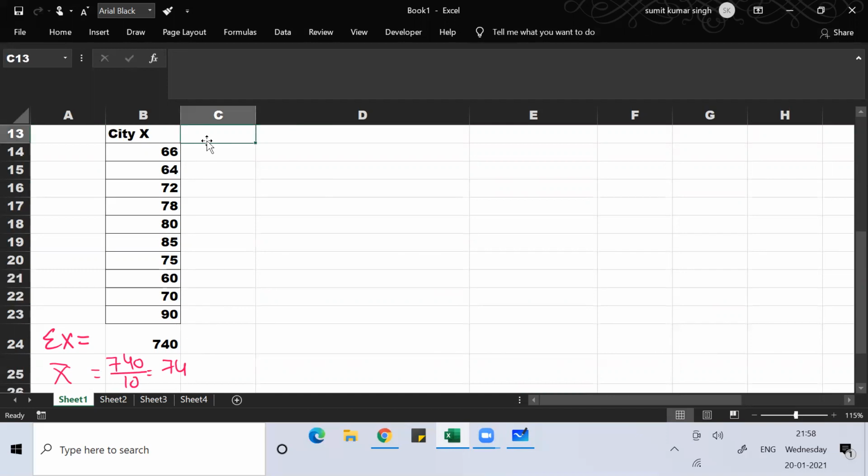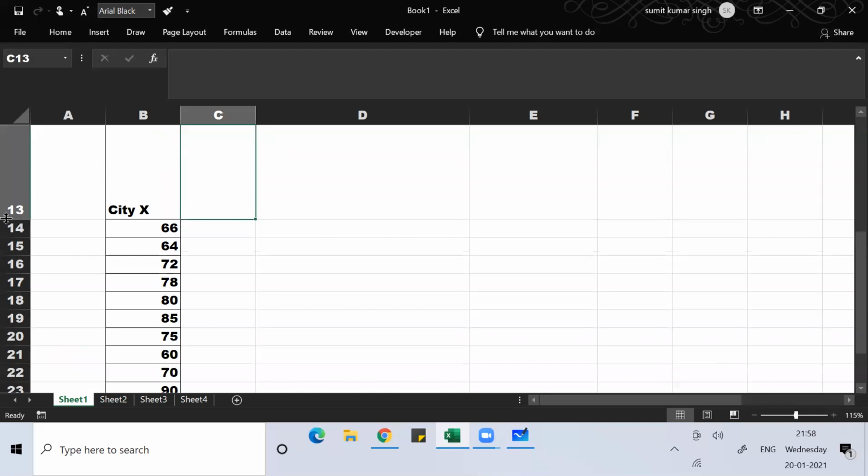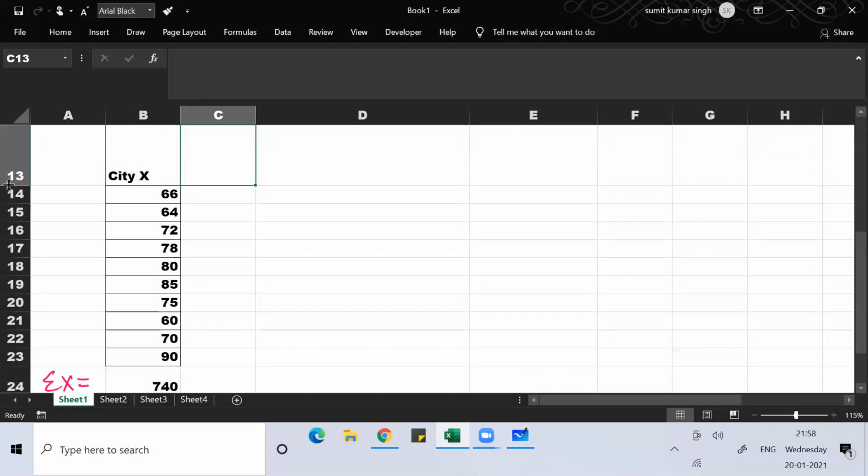Once you get the average on X, that is 74, what you do is the X square. Do the X square of the X values.